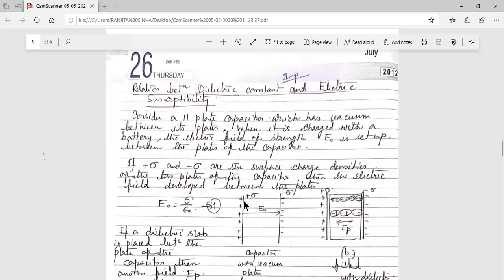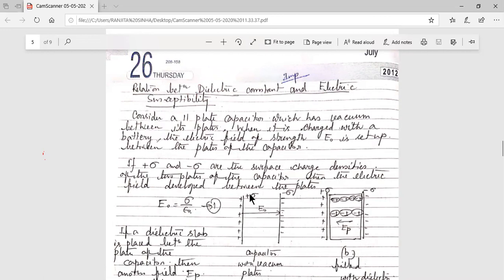When the two plates are charged with a battery, the electric field E0 is set up between the plates of the capacitor. You can see the electric field E0 is set up between this plate and this plate, and the direction of the electric field is shown.